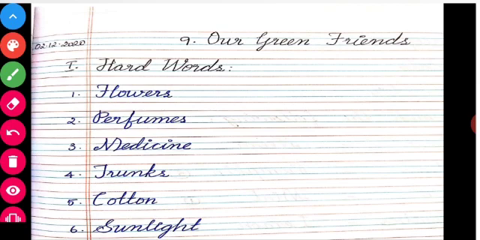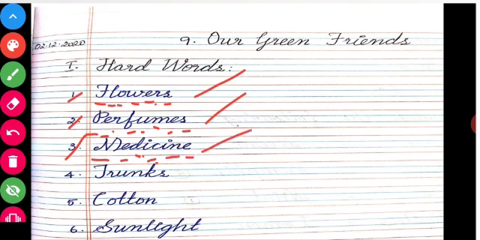Hard words. First one, flowers. Second one, perfumes. Third one, medicine. Fourth one, trunks.